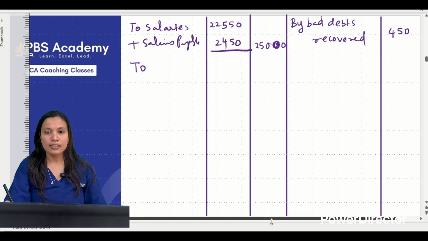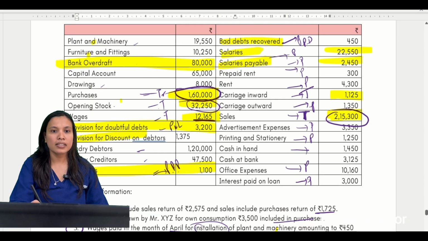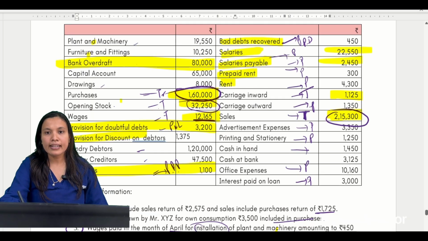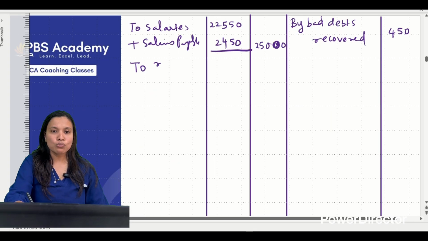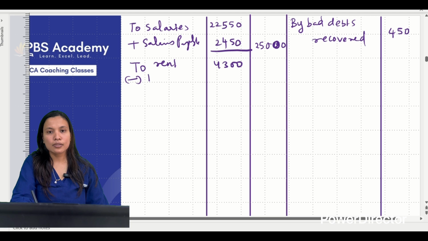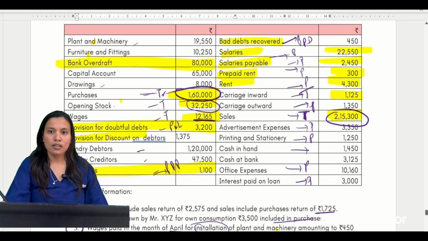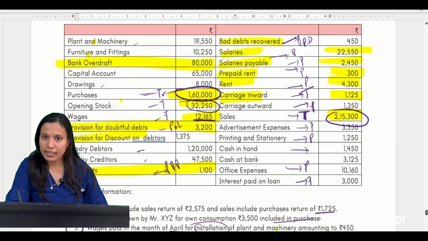Next. Okay, salaries हो गया. Salaries के बाद what I will write? Rent and prepaid rent. I can see 4,300 to rent account, 4,300 less prepaid rent 300. So it is 4,000. Next, carriage inwards already taken.